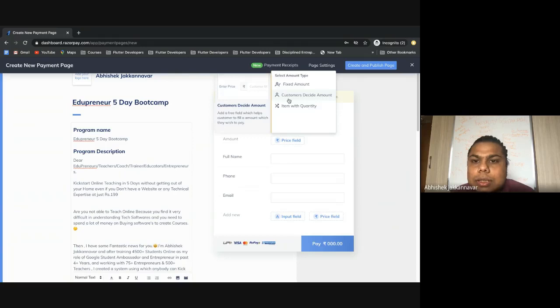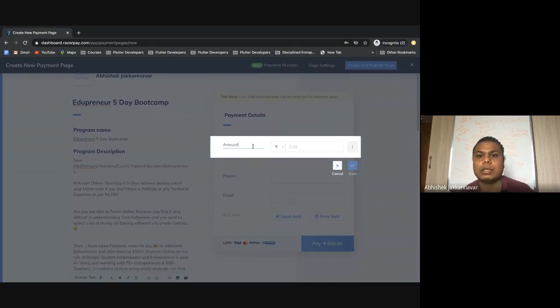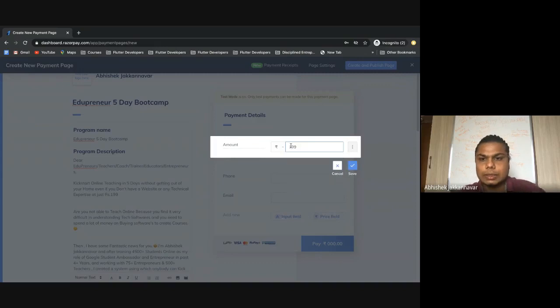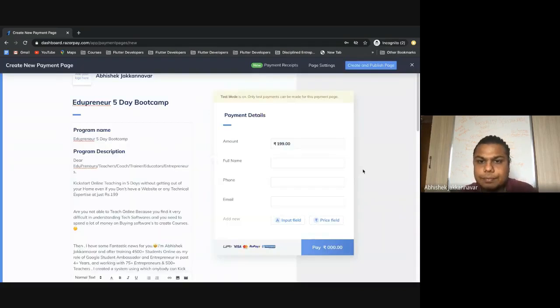Do not select customer decide amount or item with quantity. Just say it is a fixed amount, and write this as 199 and click on save. So this is fixed, and always bring it down here saying this is the amount which you have to pay.